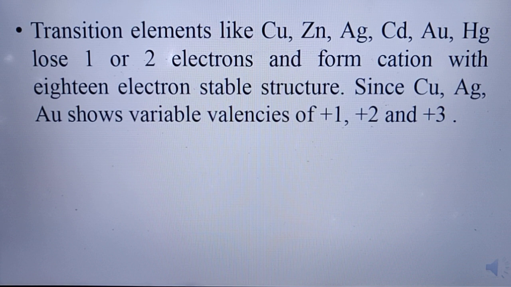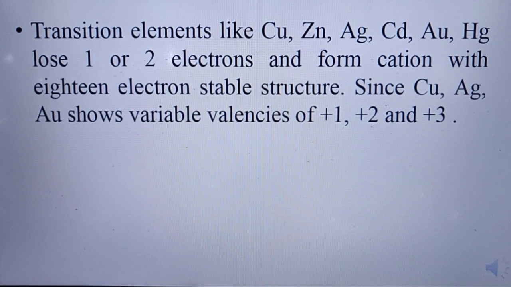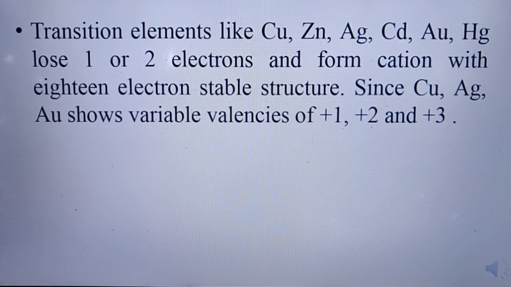Transition elements like copper, zinc, silver, cadmium, gold, mercury lose 1 or 2 electrons and form a cation with the 18 electron stable structure. 18 electron stable structure means in their valence shell they have completely filled orbitals. Copper, silver and gold show variable valency of +1, +2 and +3.